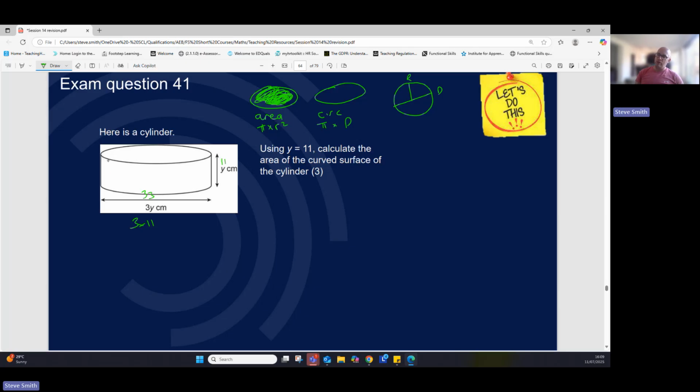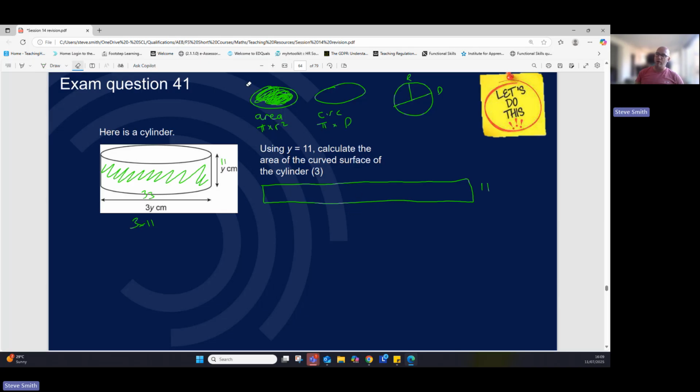So we want to calculate all that part, and then all the bit around the back as well. So if we're peeling that label off, we're peeling a label off a big block of cheese, something like that, we've got a whole circle right round. And we know that that part is 11. We don't know what this part is. It's not 33. That's the diameter. So it's not 33 times 11.